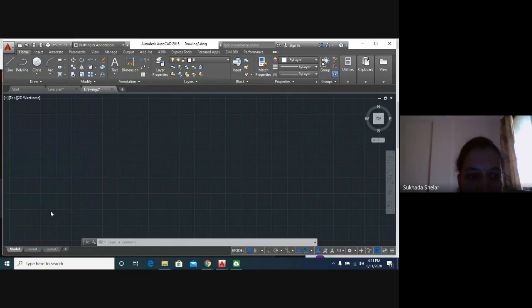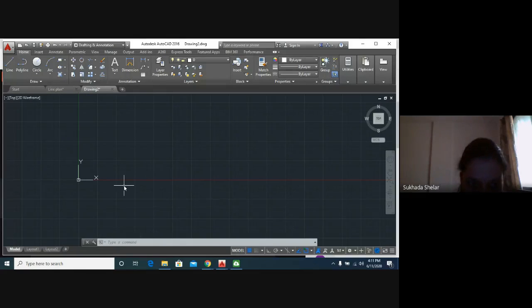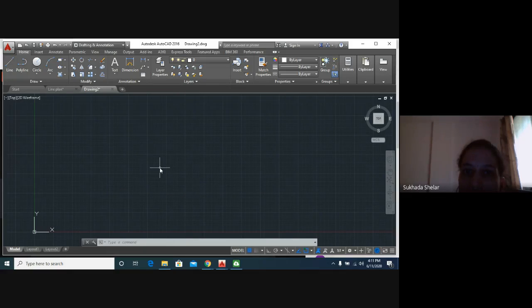This is X and Y. Everybody knows that, yes or no? X and Y are coordinates. These are called the user coordinate system in AutoCAD, UCS. This is the x-axis and vertical is the y-axis. This is for our drawing requirement. This is to guide us for perfect drawing.